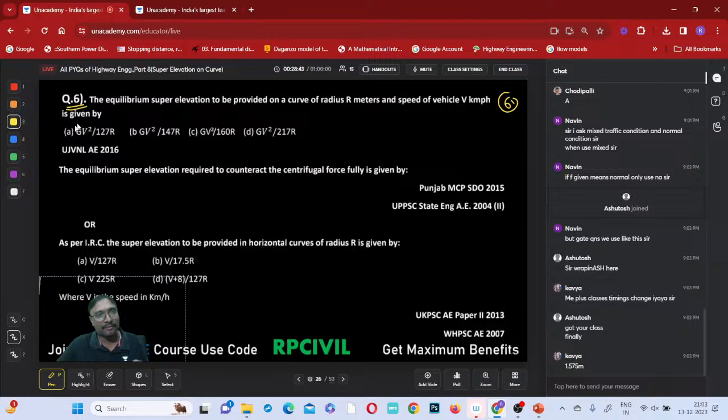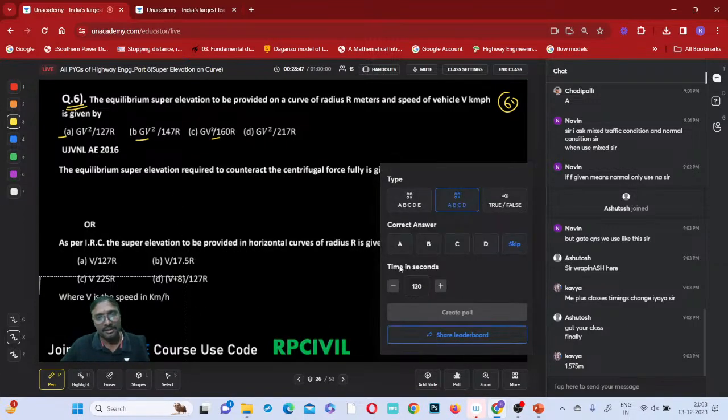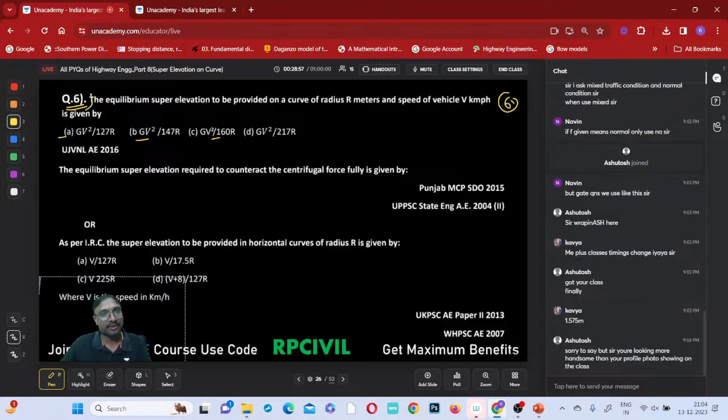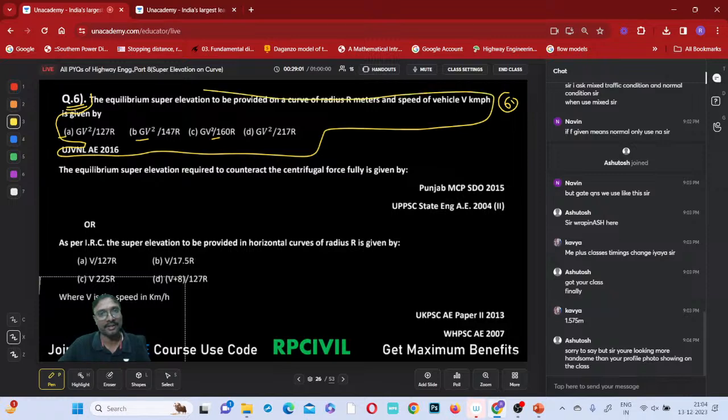Sixth question. For this only, these options only you select, because all these questions are also the same. Actually, this is which one? Railway question. Don't go for this. This is a railway question actually. I thought it was a highway question and I brought it here. This question you answer, all of you.